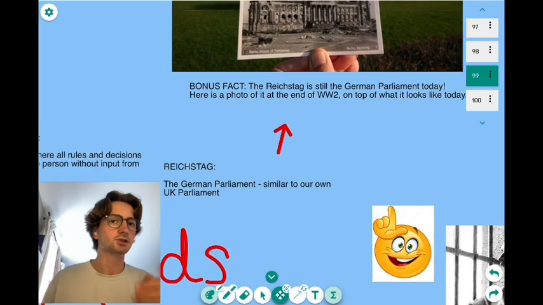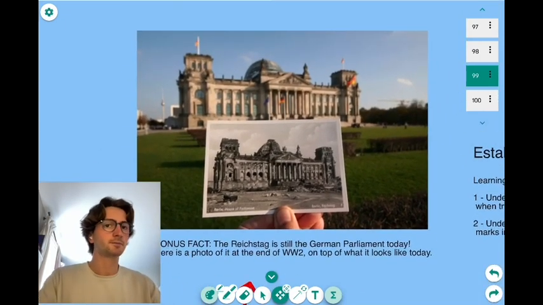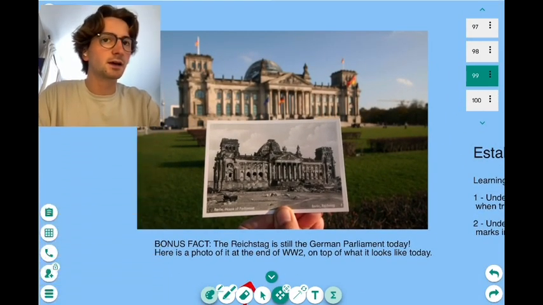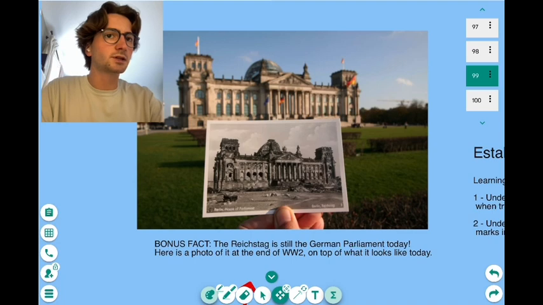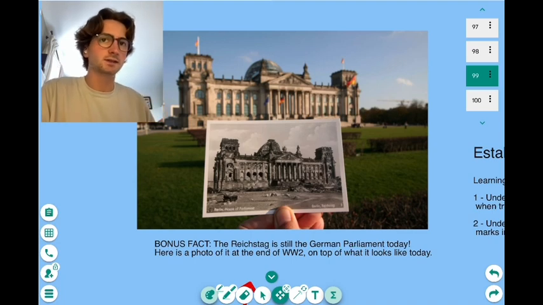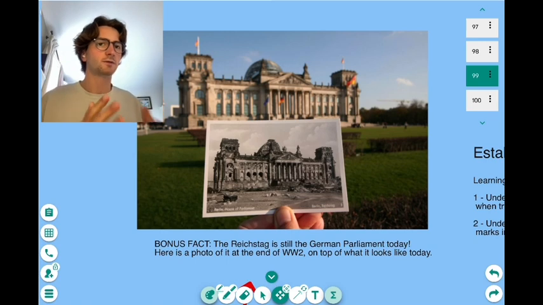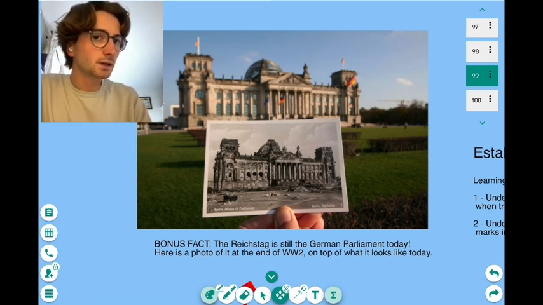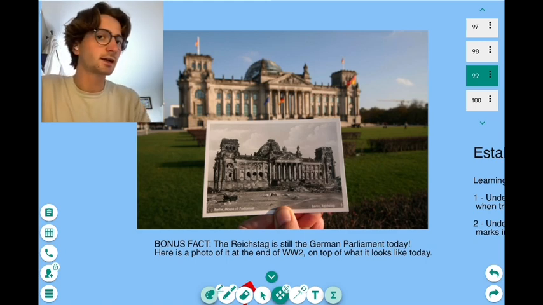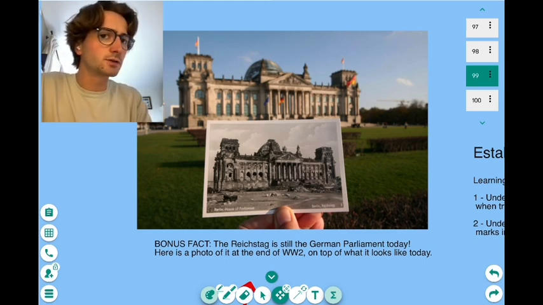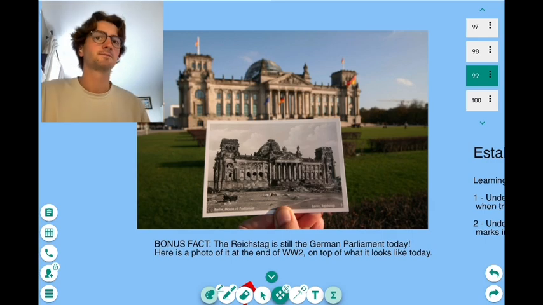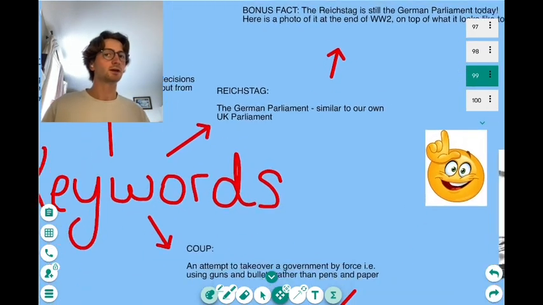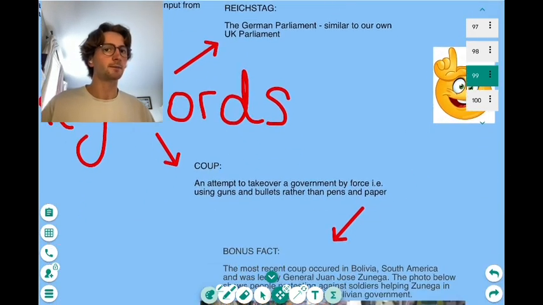The Reichstag is the German parliament, okay? It's very similar to our own. And here we can see a photo of the Reichstag. That Reichstag in the background, that's what it looks like in 1933. It's strong, it's clean, all the windows are nice, the flags are there. But in just 12 years after 1933, it's going to look like this one in the foreground here, destroyed, okay? There's a tank on the right there, all the windows are gone, the lawns are wrecked, okay? But in 1933, it looks nice, okay? So that's where we're at.